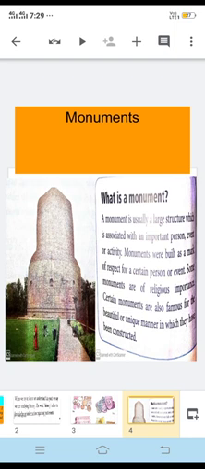In India, there are a number of such monuments which we can see, and we can go on a journey of the past. As we can say, a monument is usually a large structure which is associated with an important person. It may be associated with some important person.